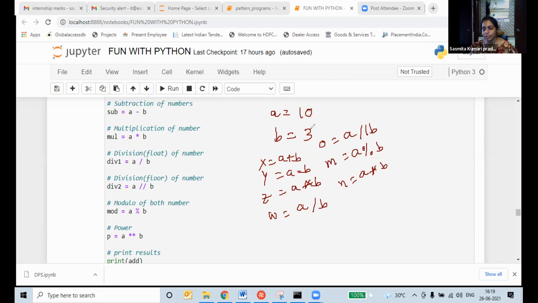Now, all of you start programming. You have to share your screen. Start programming. Don't sit silently. Do it. Bhavin, you do it. Sudeep, are you ready? Prathamesh, are you ready? Ma'am, can you say the question one more time? See, I written the question on my screen. A is equal to 10, B is equal to 3. You have to do these many operations: 1, 2, 3, 4, 5, 6, 7 operations. You do it fast. Ma'am, it is loading.